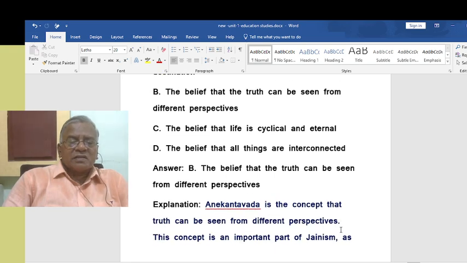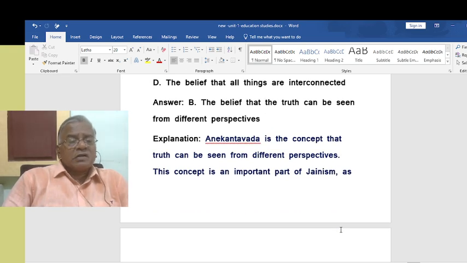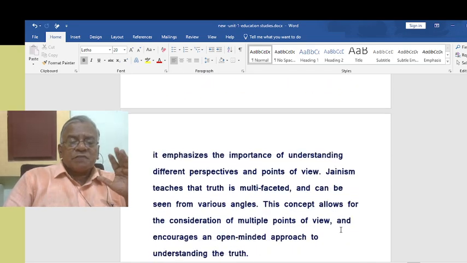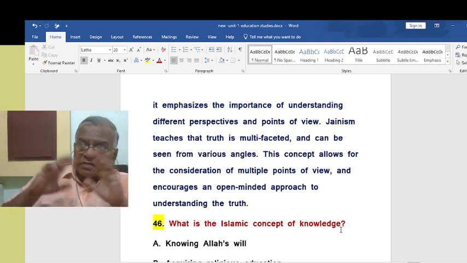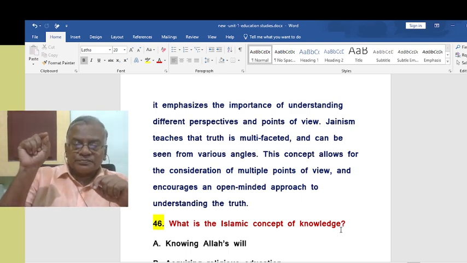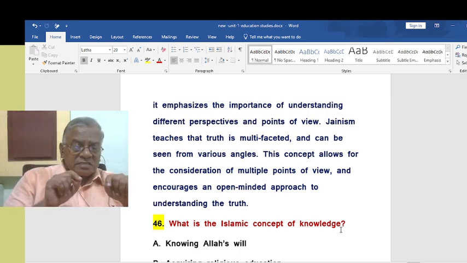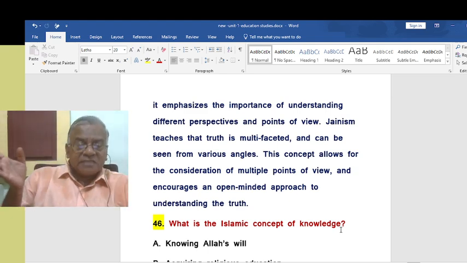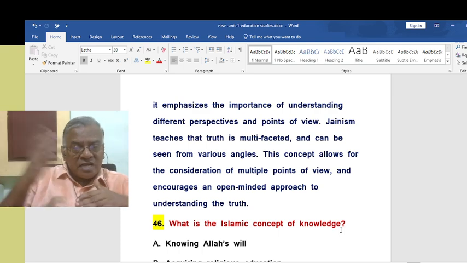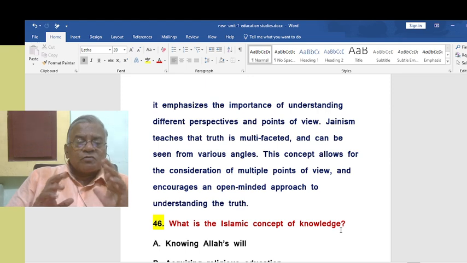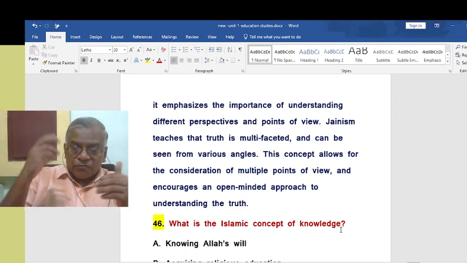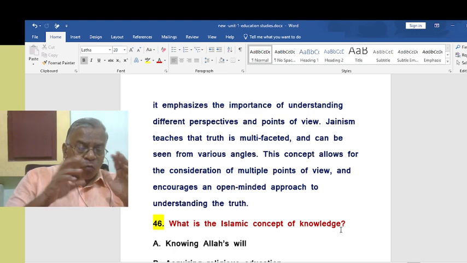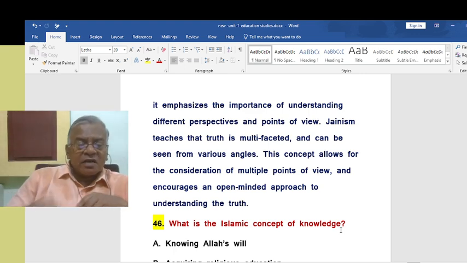What is the concept of Anekantavada in Jainism? Of course, we have already seen that, the belief that the truth can be seen from different perspectives. This concept is an important part of Jainism, as it emphasizes the importance of understanding different perspectives and points of view. Jainism teaches that truth is multifaceted and can be seen from various angles. This concept allows for the consideration of multiple points of view and encourages an open-minded approach to understanding the truth.